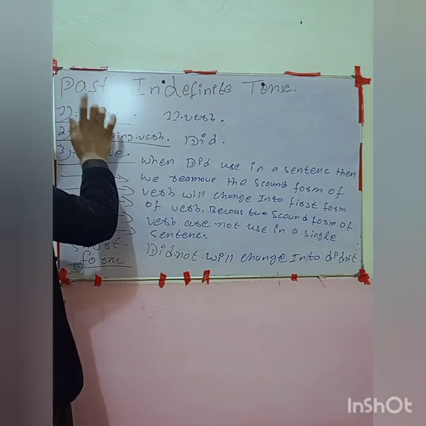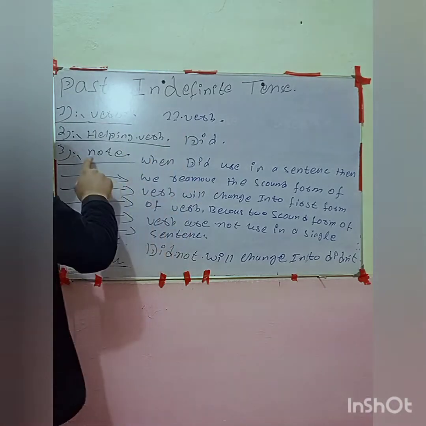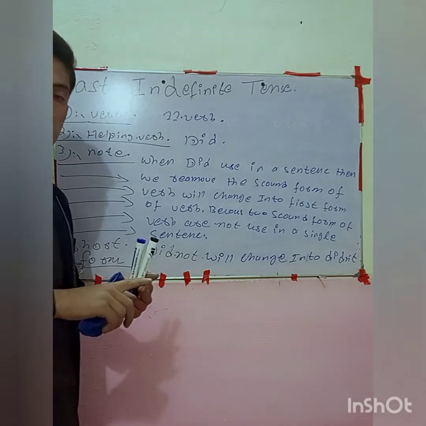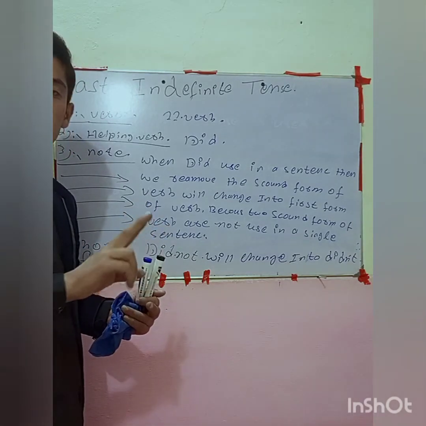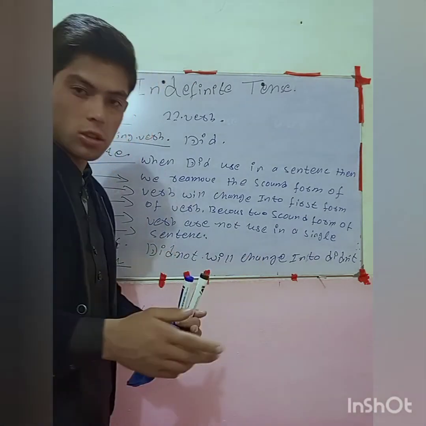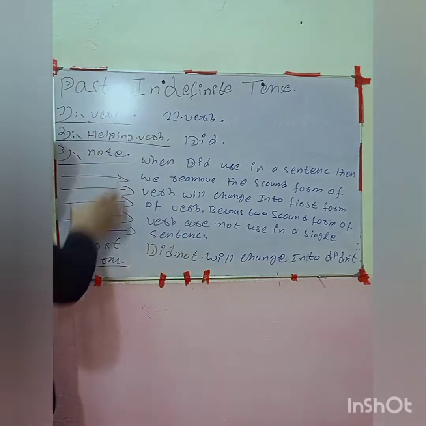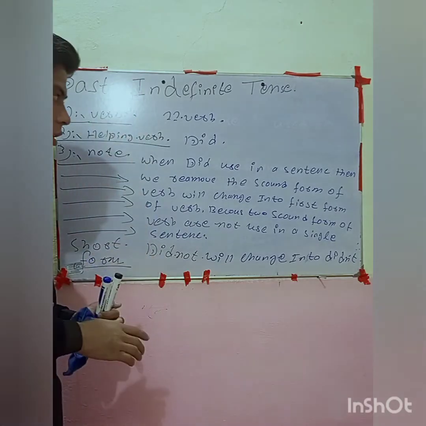So we need to use the second form of verb in a sentence, and then the helping verb did is there, and not is there. When did is used in a sentence, then we remove the second form of verb and add the first form of verb, because two second forms of verb are not used in a single sentence, right? And then not is there, and did not will change into didn't. So I'm sure you understood that, because we need these rules to make a sentence of past indefinite tense.